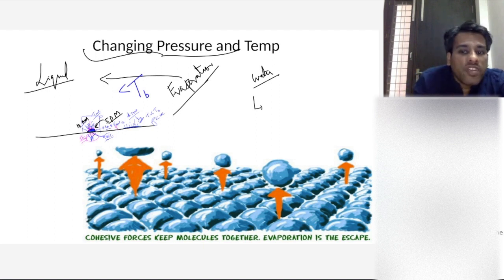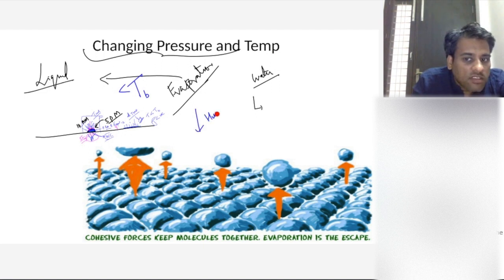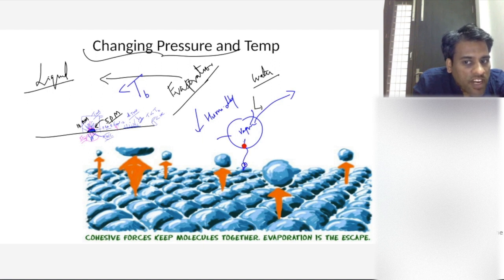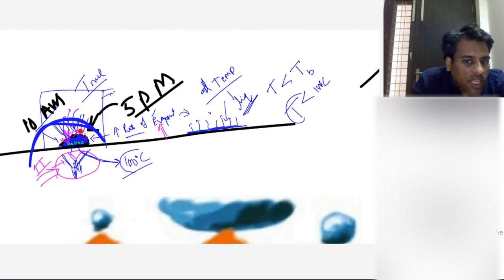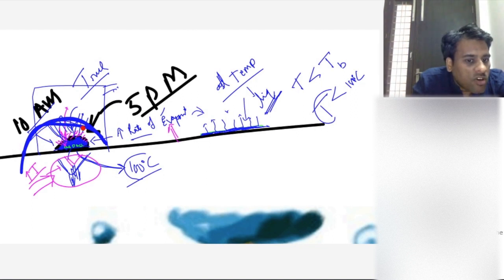Third thing, if you are decreasing humidity, what will happen? What is humidity? Humidity is the amount of water vapor present in the atmosphere. If you decrease humidity, that means you are taking out water vapor from the air. So this water vapor on the surface will try to fill it, because air is present all around this drop. Yes or no?